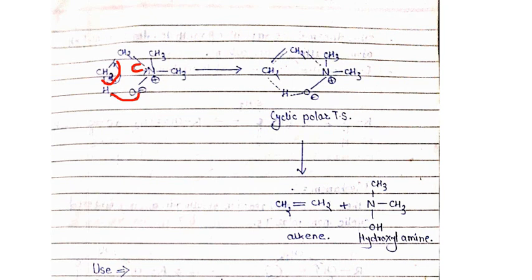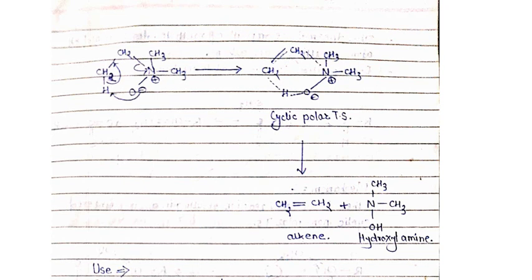As you can see here, the nitrogen atom has these two lone pairs. So this is the Cope elimination, which involves a tertiary amine oxide and a carbon atom having beta hydrogen atoms, and undergoes elimination to give alkene and hydroxylamine.